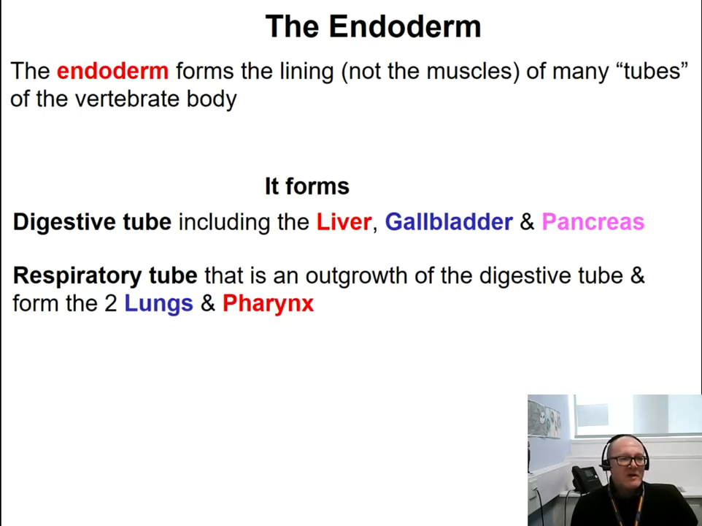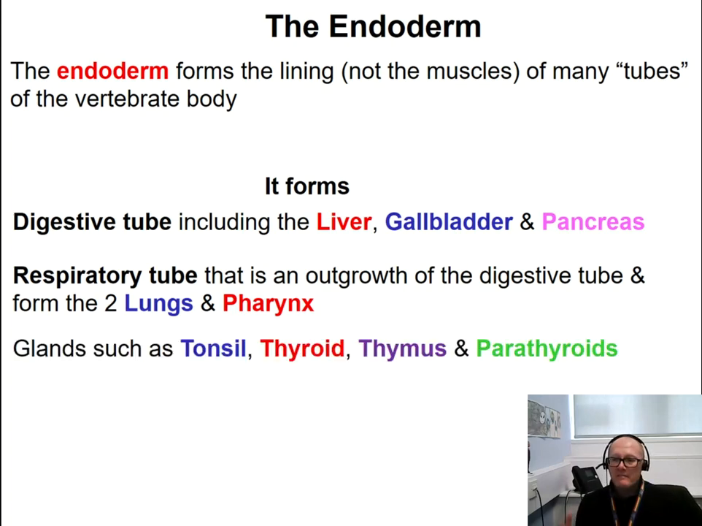The endoderm also forms the respiratory tube, which actually derives directly from the digestive tube. So it is a budding out of the digestive tube. So the lungs are derived directly from the digestive tube. So lungs and pharynx are also derived from the endoderm. And finally, many glands of the body, including tonsil, thyroid, thymus, and parathyroids, are formed from the endoderm.